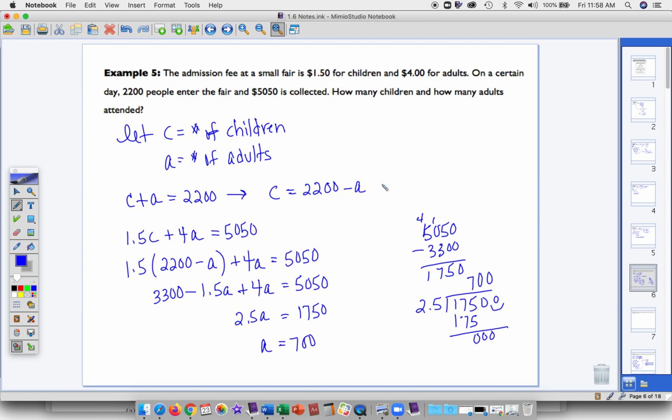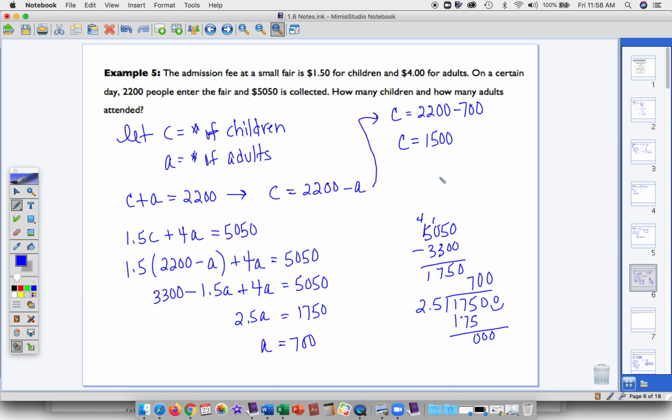Okay, going back to this equation. If C is equal to 2,200 minus A, then it's 2,200 minus 700, which means the number of children is 1,500.